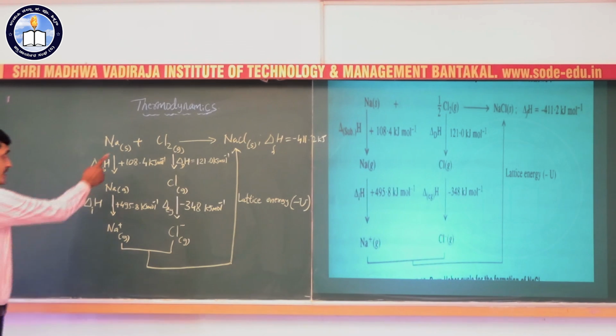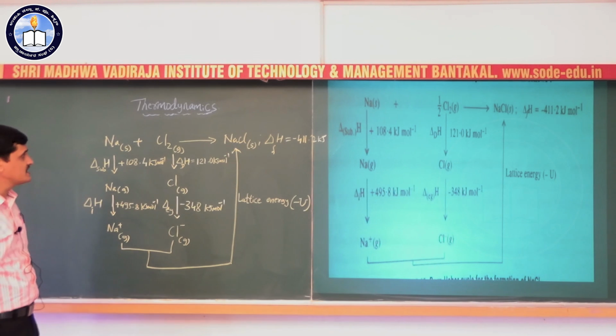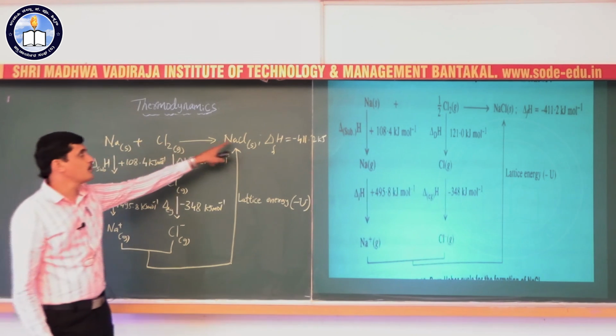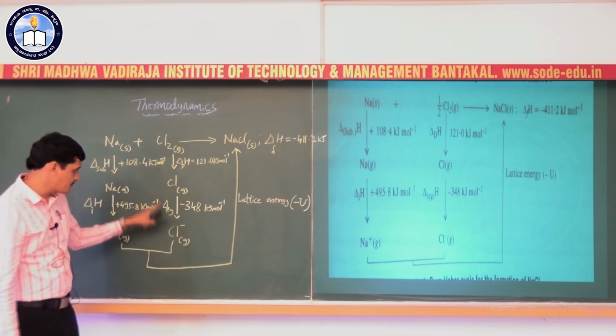Here we can use Hess's law of constant heat summation. According to Hess's law, though the formation of NaCl is a single step, this reaction can take place in a number of steps.